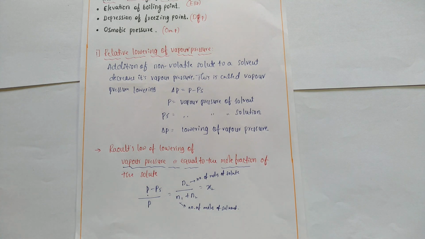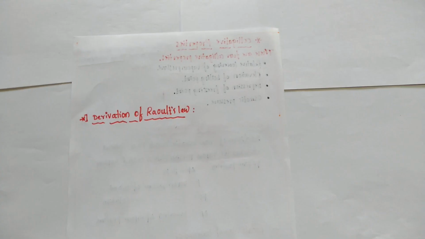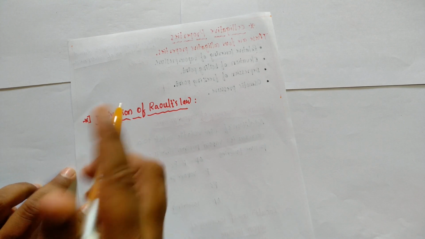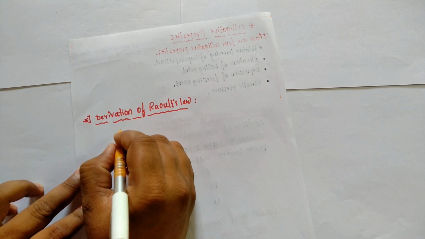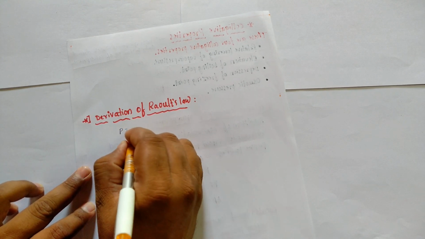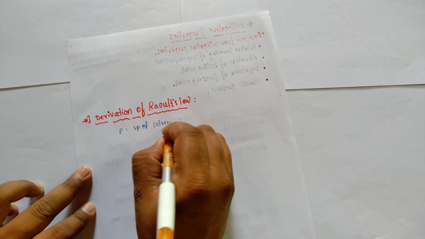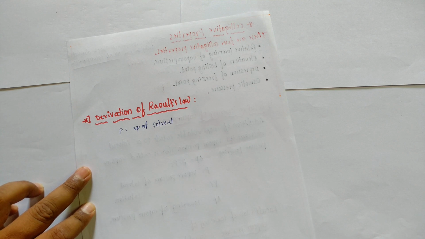Okay students, now the derivation of Raoult's law. Let the vapor pressure of the solvent P be equal to the vapor pressure of the solvent, and